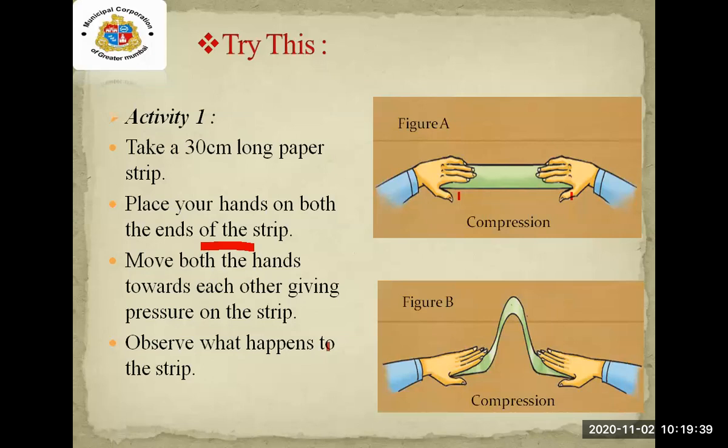Put both your hands on the strip, and slowly move both the hands in the equal direction, giving pressure on the strip. What will happen after performing this activity?